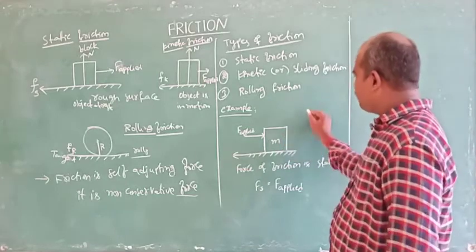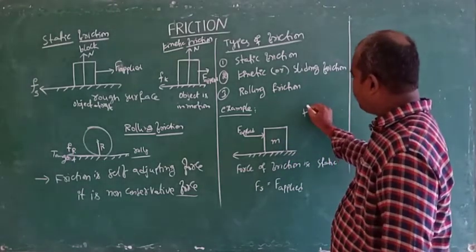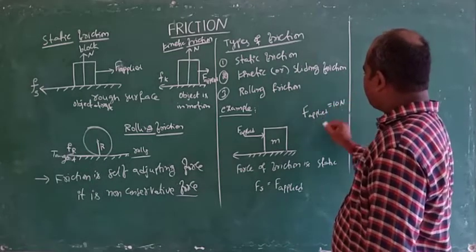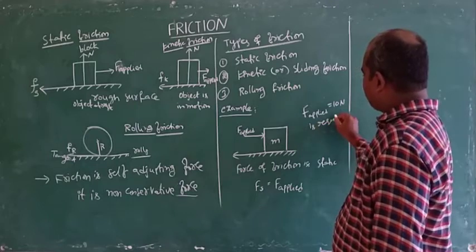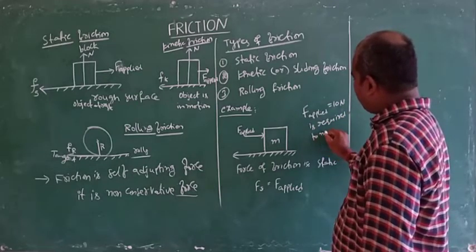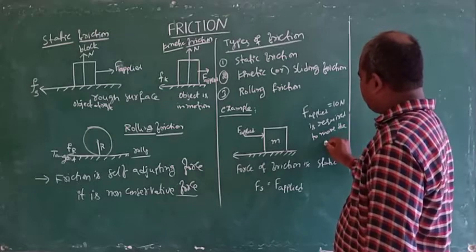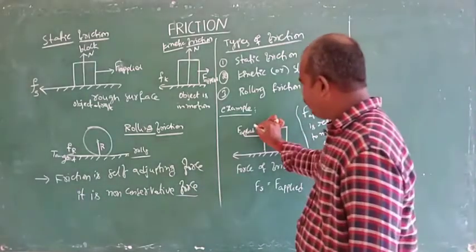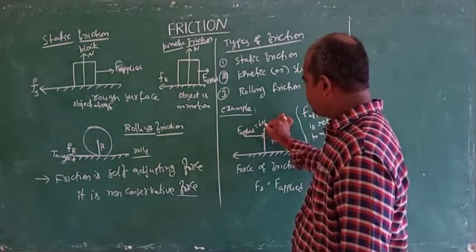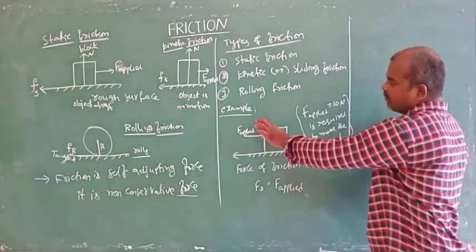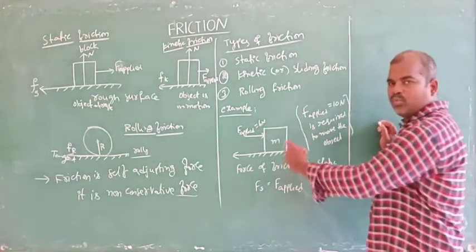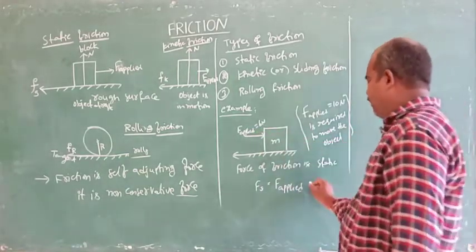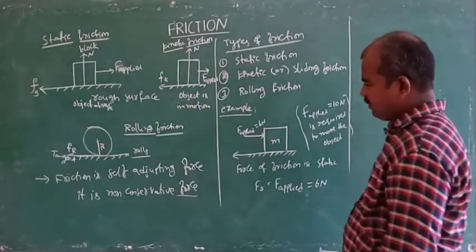Suppose 10 newtons of force is required to move the object. If we apply 6 newtons, the object is not ready to move, it is at rest, so the force of friction equals F applied, which is 6 newtons.